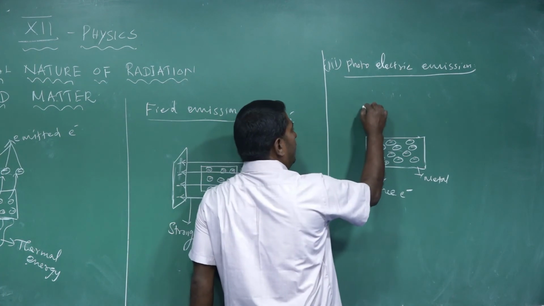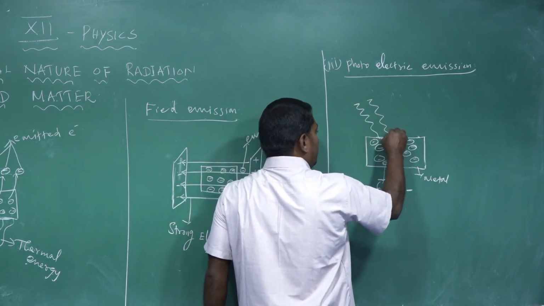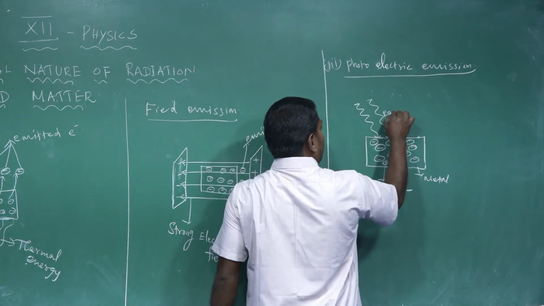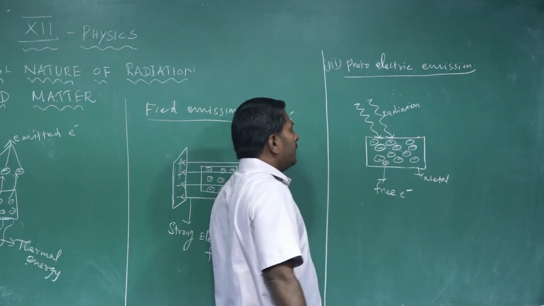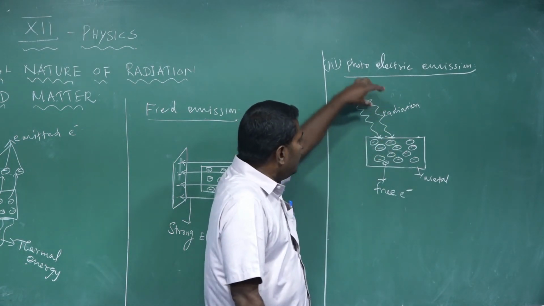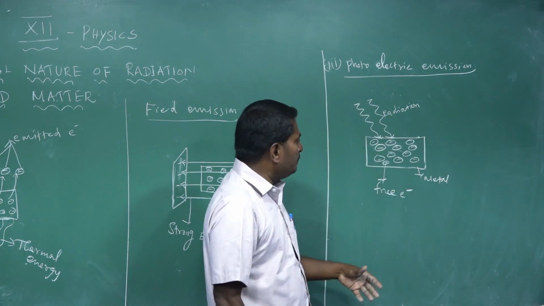Take a suitable radiation. That radiation has a suitable frequency, a suitable wavelength and also suitable energy, and is made to illuminate the metal.